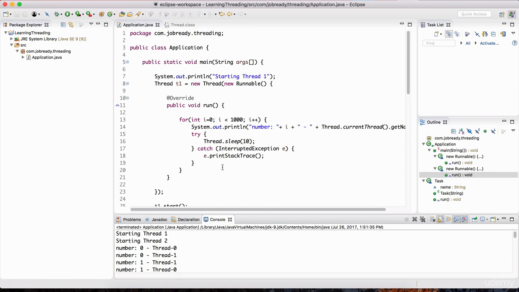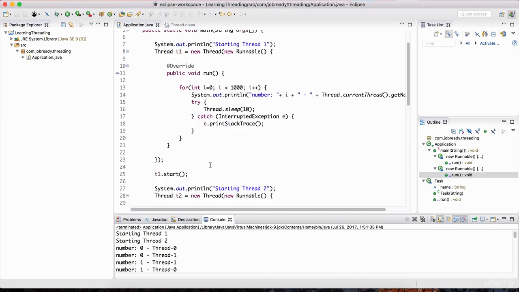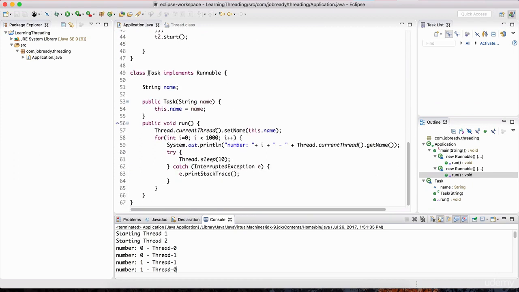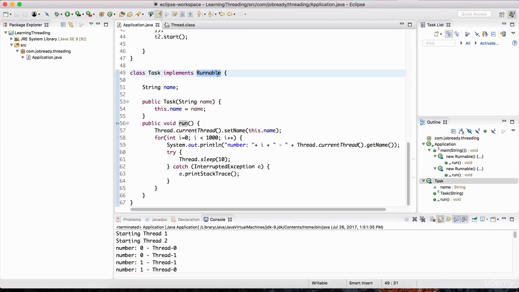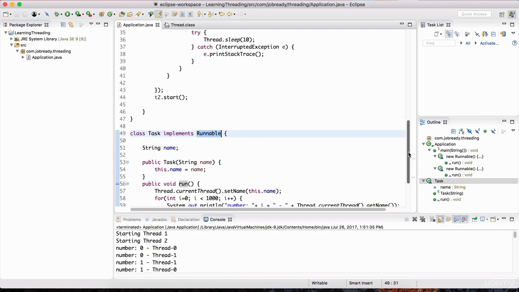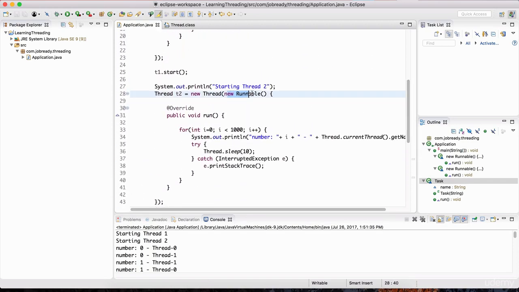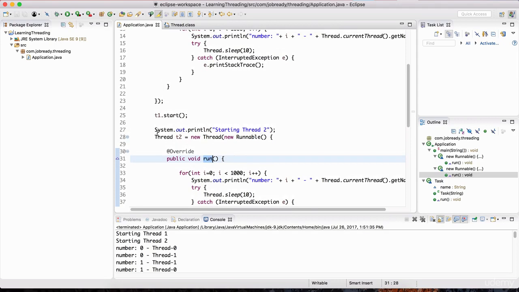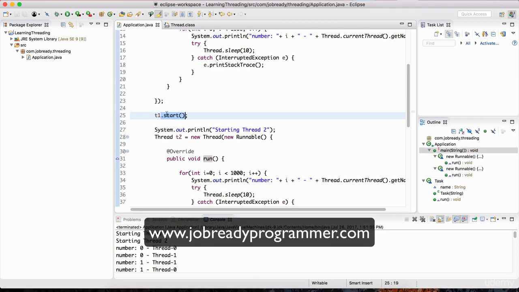So that pretty much wraps up this lecture. I went over the different ways in which you can create your threads. You can have a separate class that extends the thread class like we did before, or you can have that class implement runnable like we did in this lesson, or you can have an anonymous class defined to the constructor of the thread class, and implement the run method in that anonymous class definition. But in all these different scenarios, the key is that we're creating a thread, and then we're invoking the start method on that thread.